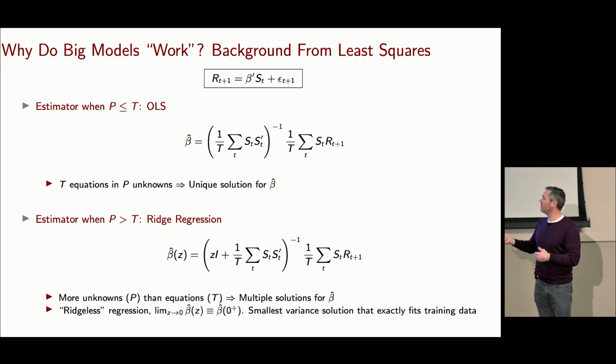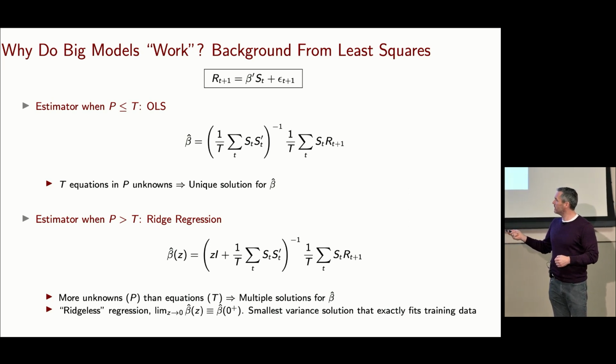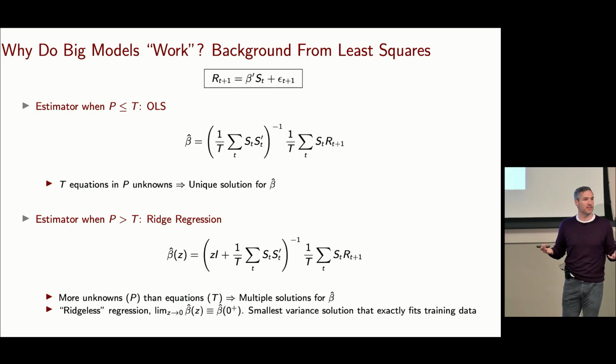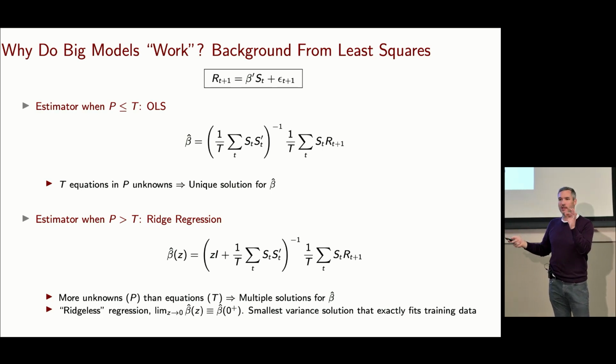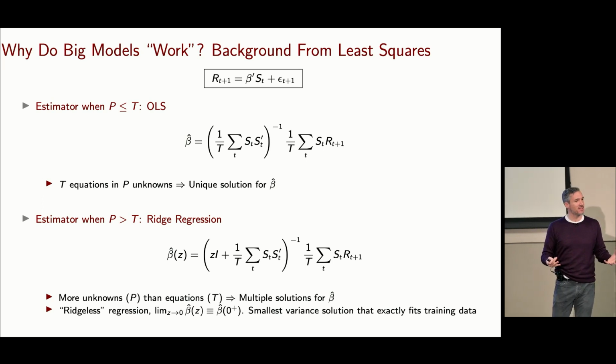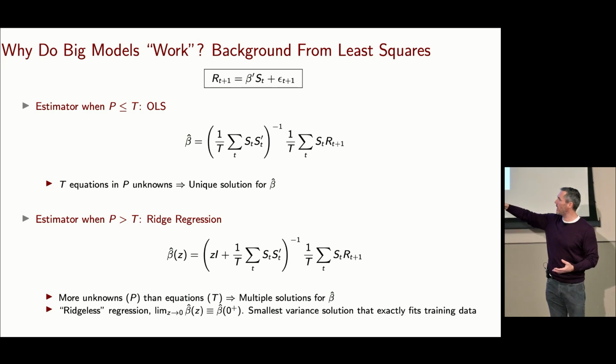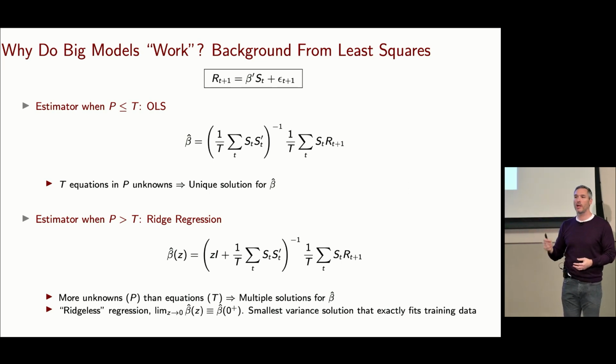All right. So what does ridge accomplish for us? It's kind of interesting. If P is greater than T, this object is poorly defined in the sense that it doesn't have an inverse. I can't do OLS. But if I just add a teeny amount of identity matrix to this, all of a sudden I'm back at a unique solution. Which brings us to a fascinating idea known as ridgeless regression. It's describing this least squares estimator when I use an infinitesimal amount of shrinkage.